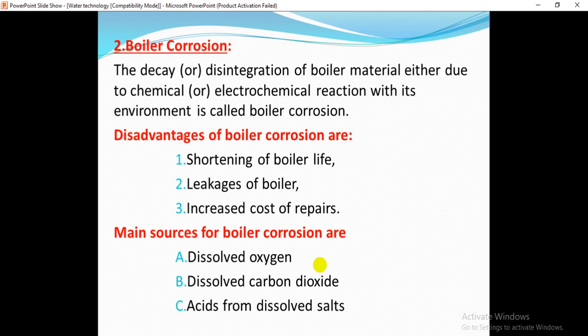Here we have some main sources: the presence of dissolved oxygen, dissolved carbon dioxide, and acids from dissolved salts are the reasons for boiler corrosion.